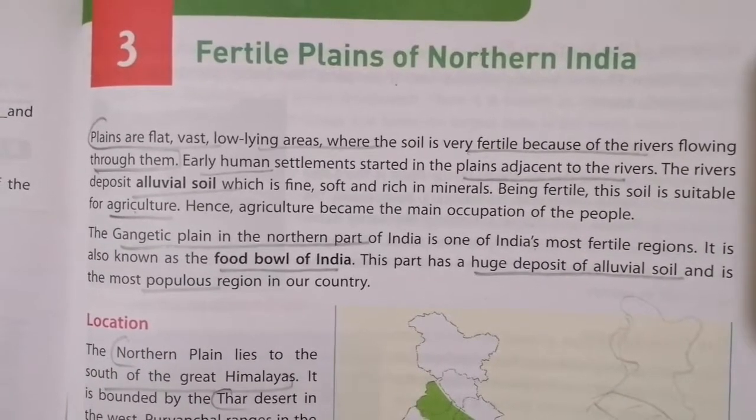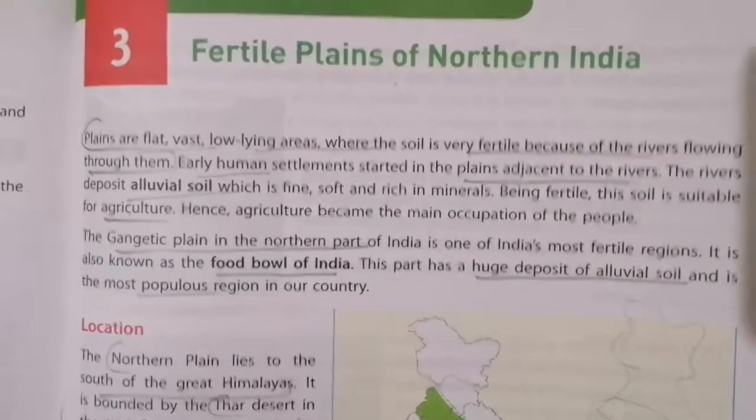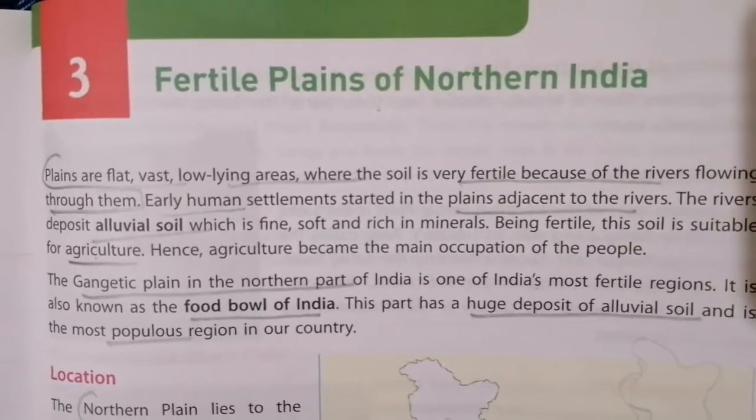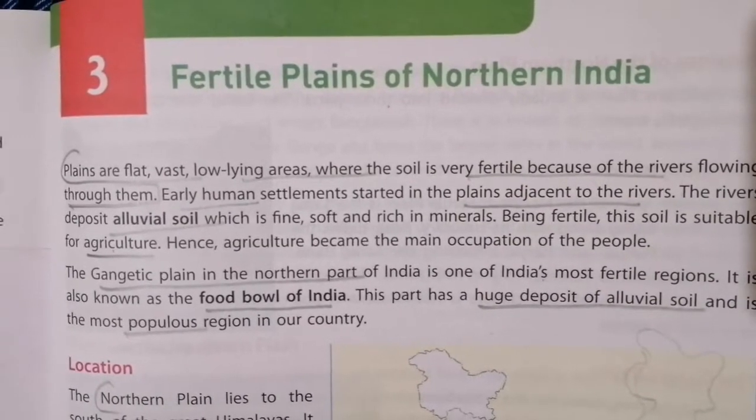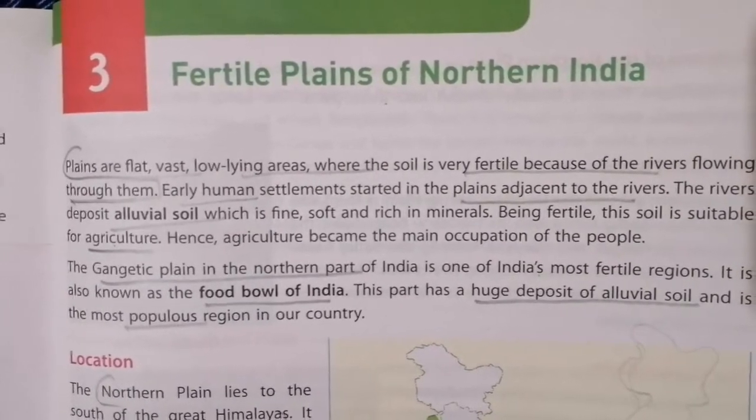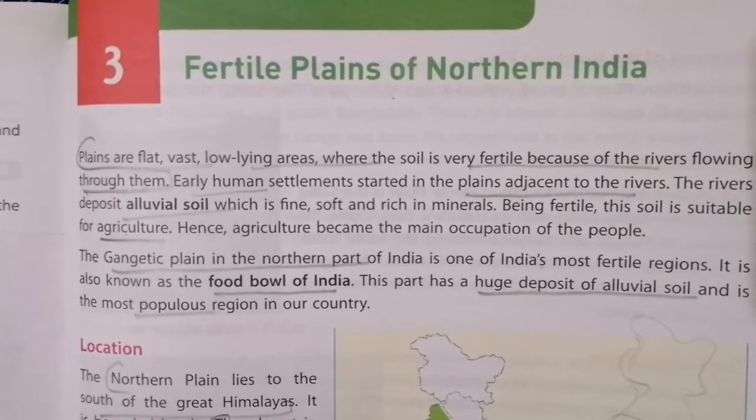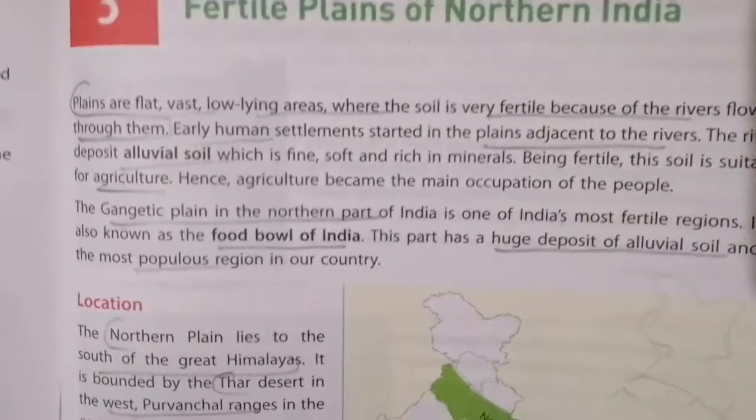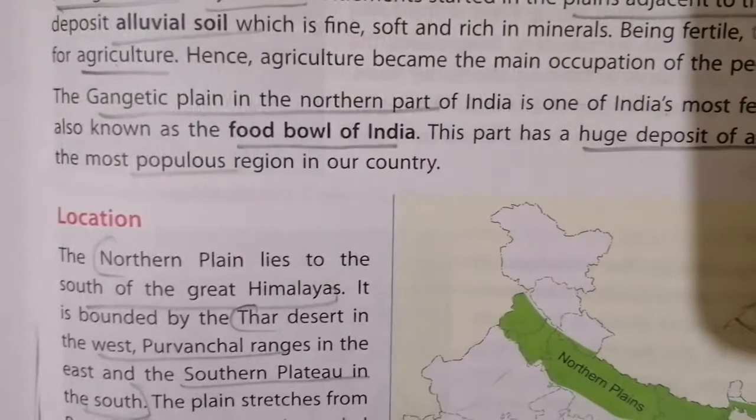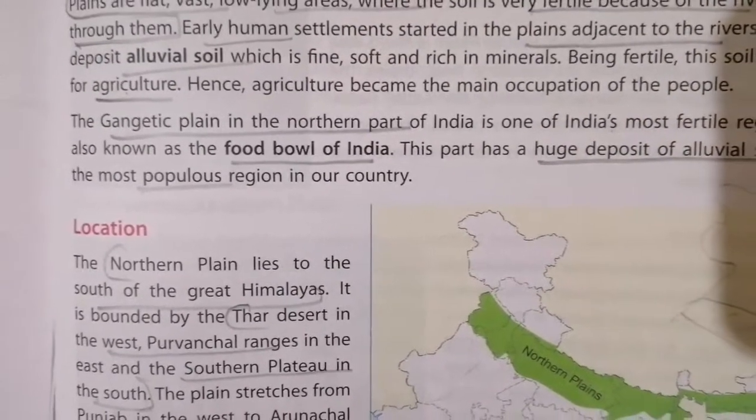So, last week we learned the third chapter in social. What is the name of the chapter? Fertile plains of North India. Okay. So, we saw what are plains. They are flat, vast, low lying areas where the soil is very fertile. Then we saw the soil there is alluvial soil. And which plain is called the food bowl of India? Gangetic plain. The Gangetic plain is called the food bowl of India.